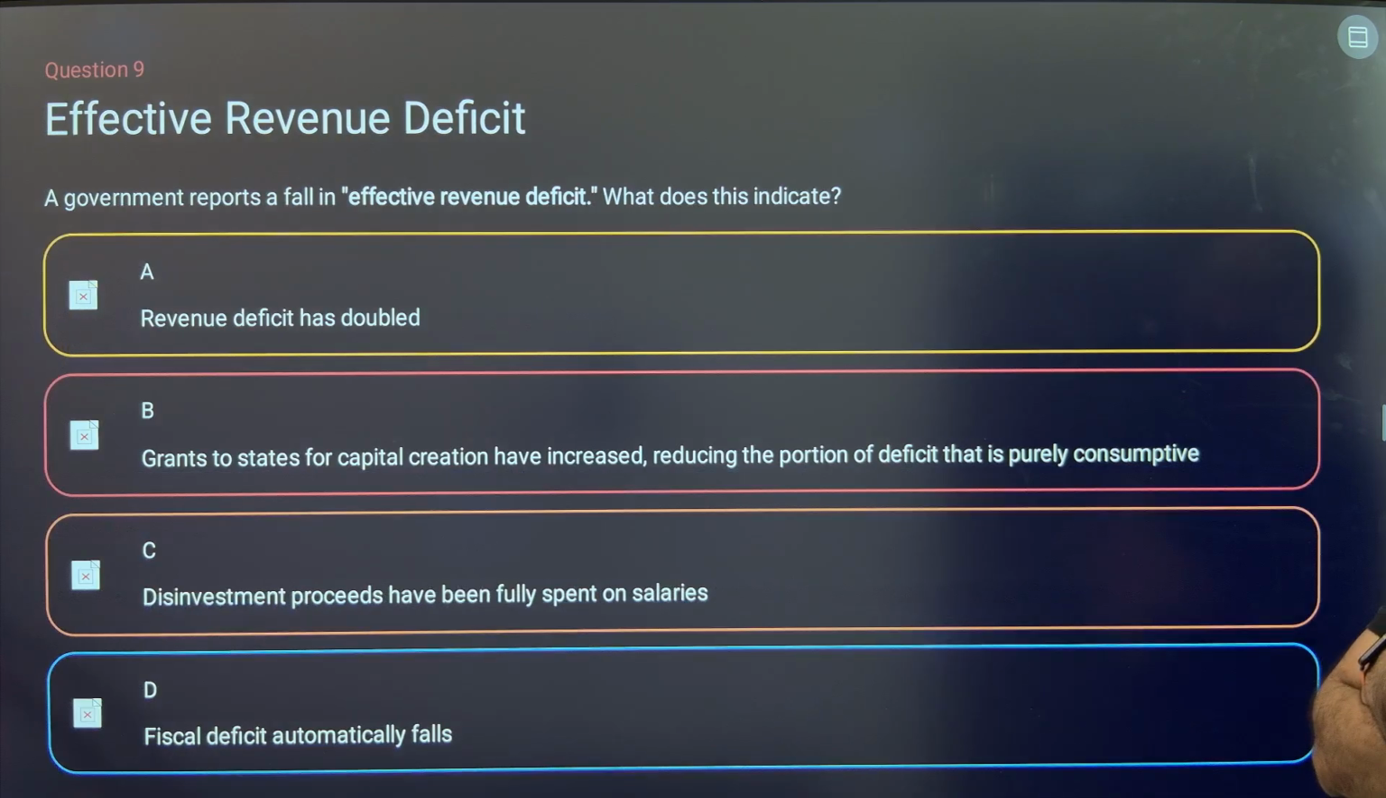Next, question number 9. A government reports a fall in effective revenue deficit. What does this indicate? First, it indicates revenue deficit has doubled. Second, grants to states for capital creation have increased, reducing the portion of deficit that is purely consumptive. Third, disinvestment proceeds have been fully spent on salaries. Or fourth, fiscal deficit automatically falls.